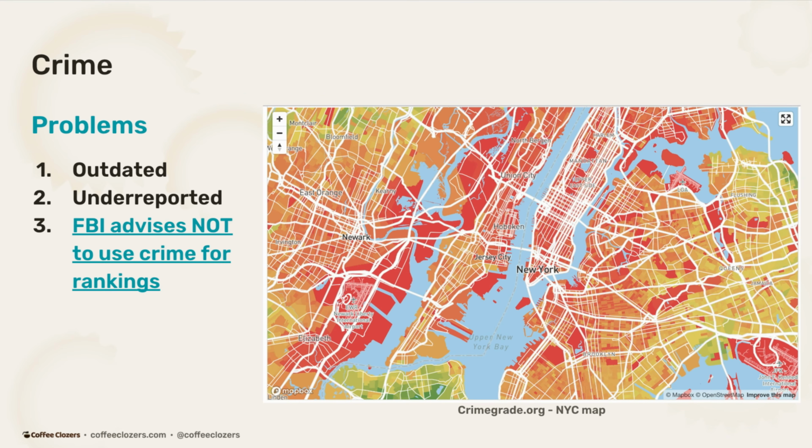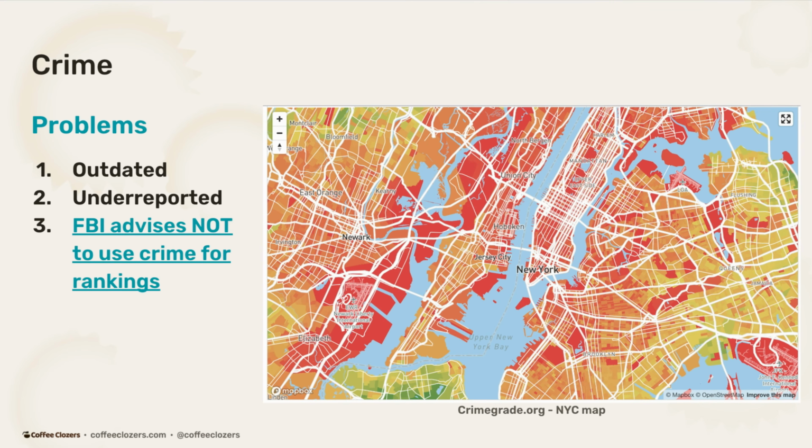Because from my research, there are three main problems with crime. First, it's outdated. The free crime data that's available, published by the FBI as of the recording, May 2024, is from 2021. So that is severely outdated of what's happening. Second, crime can be underreported. It's not a perfect metric, especially with a lot of the social climates that have occurred over the last several years. Third, the FBI specifically states not to use their crime data for rankings.